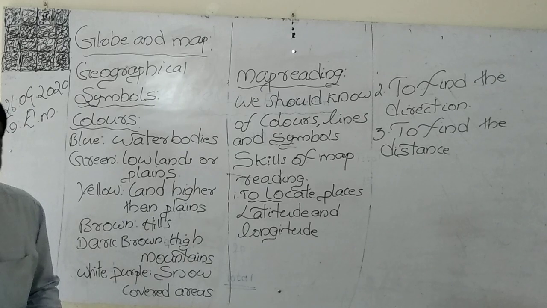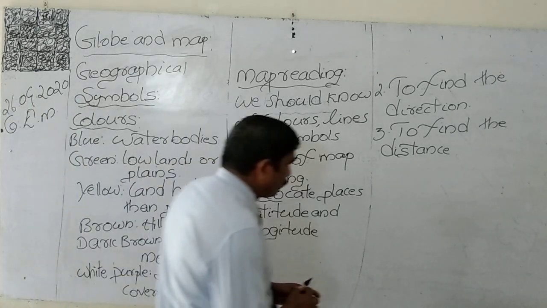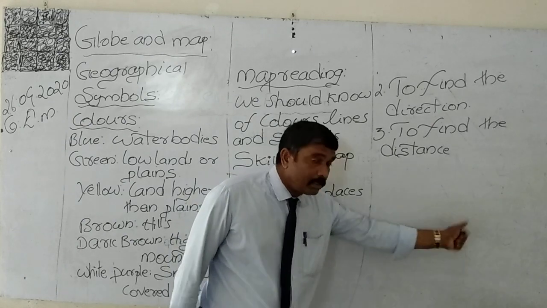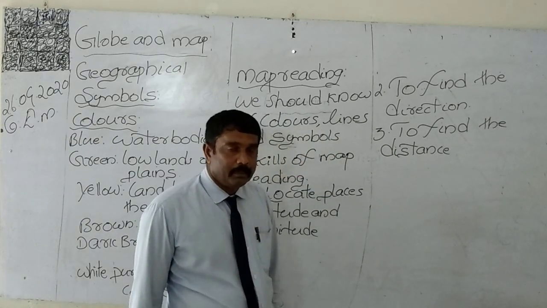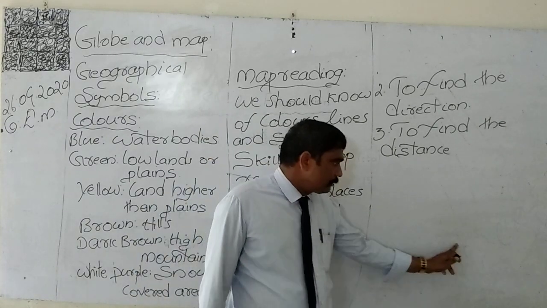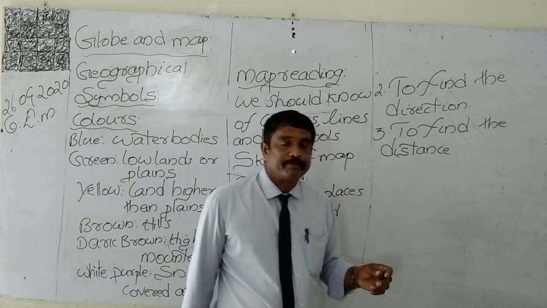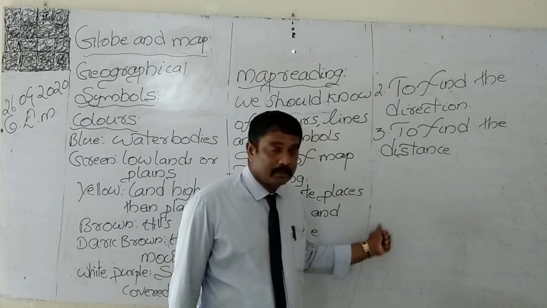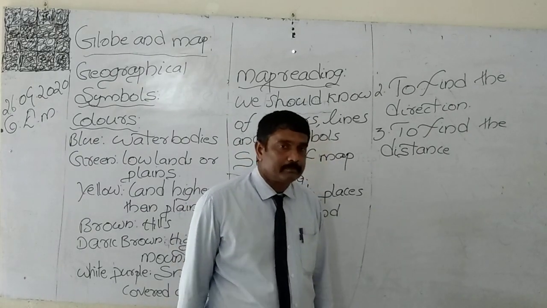So what may we use? We may write here scale: 1 centimeter is equal to 100 kilometers. If you mark 3 centimeters on the map, it shows that 300 kilometers is there.